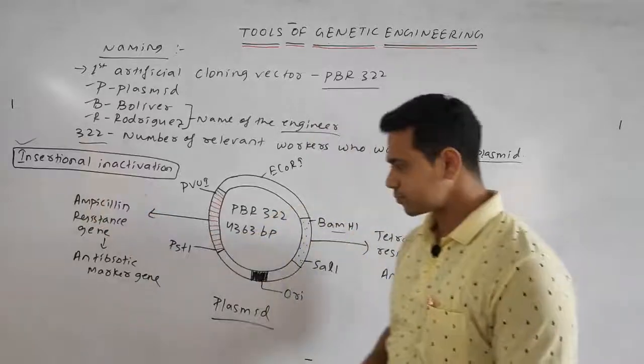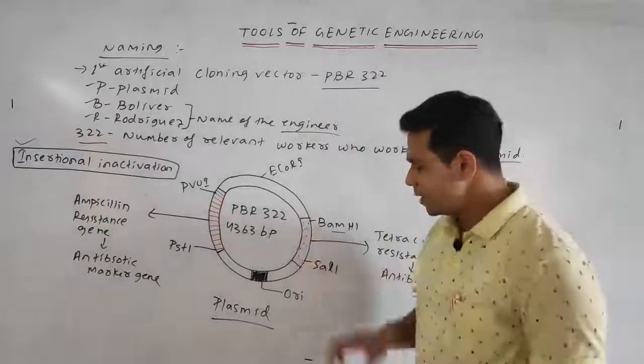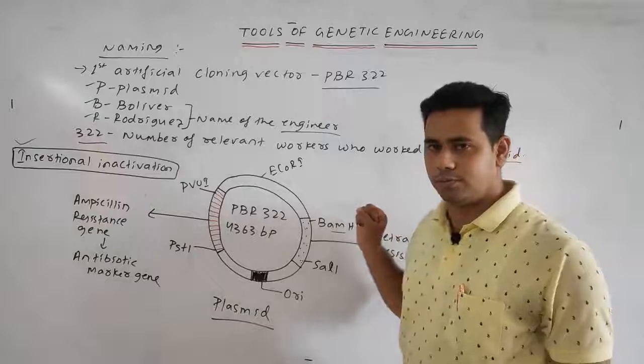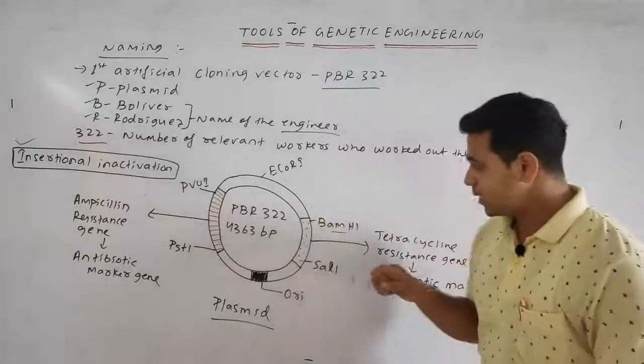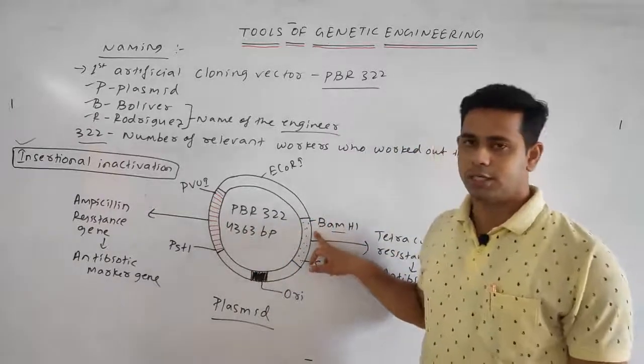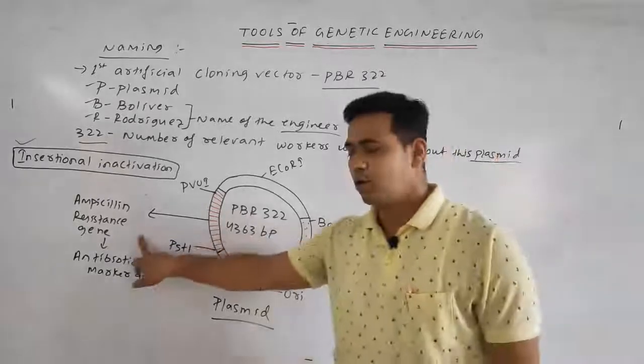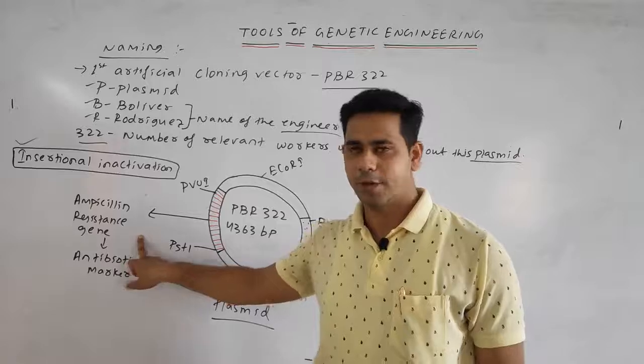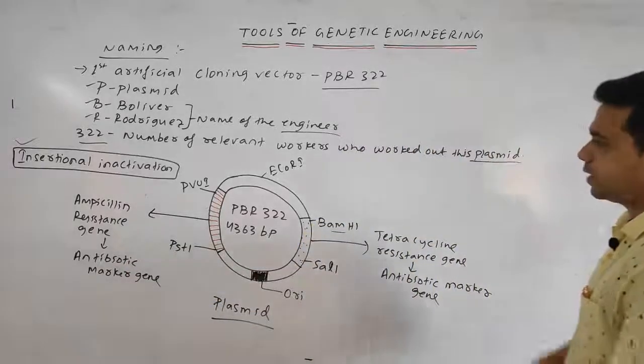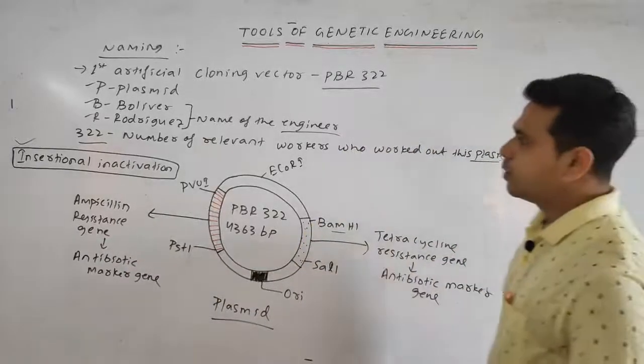Before, it was resistant, but when a particular sequence is removed or taken out, it becomes non-resistant. Here it becomes non-resistant to tetracycline, and here it becomes non-resistant to ampicillin. So this is all about the complete structure of the plasmid.